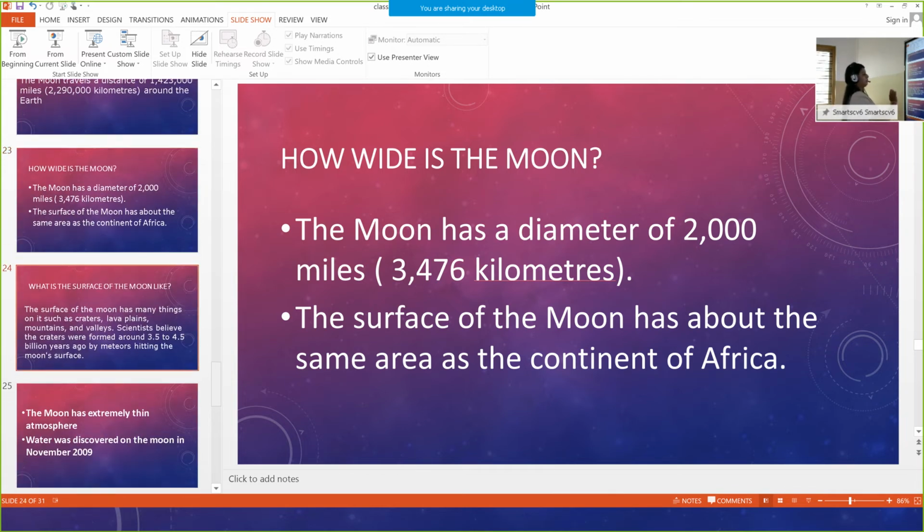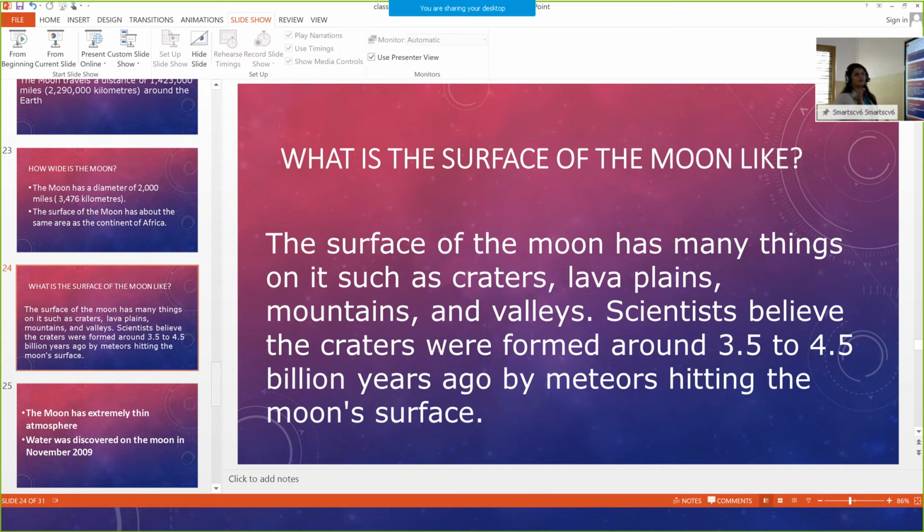Okay. Now we would like to know what the surface of the moon is like. The surface of the moon has many things on it, such as craters, lava plains, mountains and valleys. I'll show you in the video these things, the images and pictures of the surface of the moon.